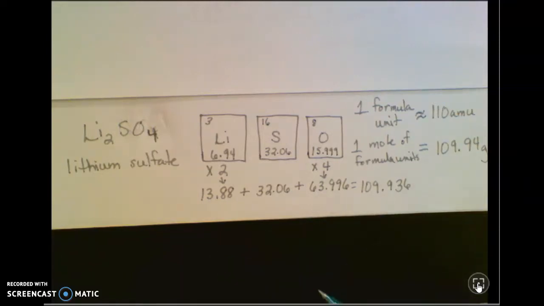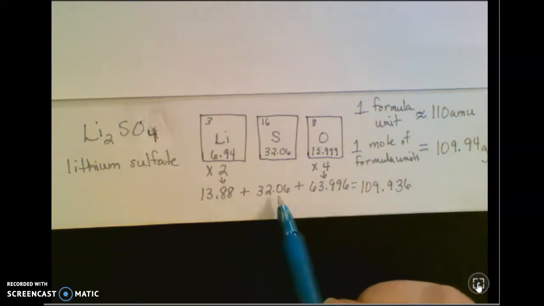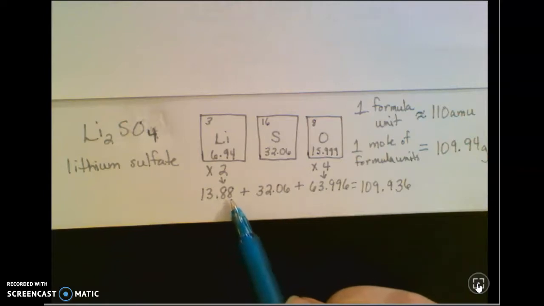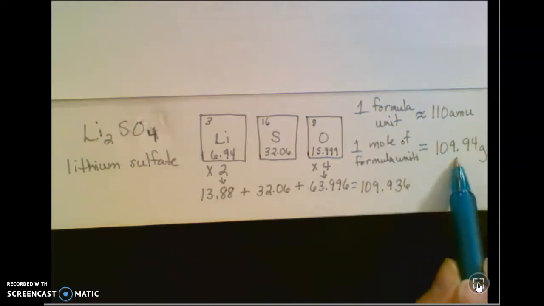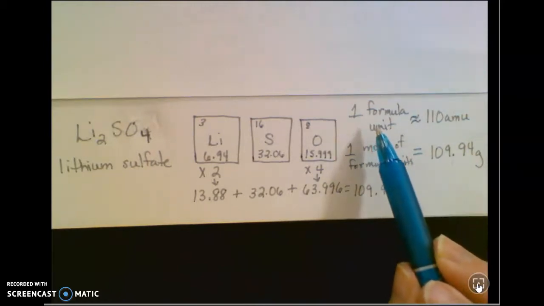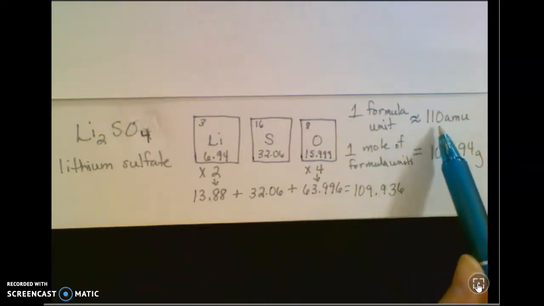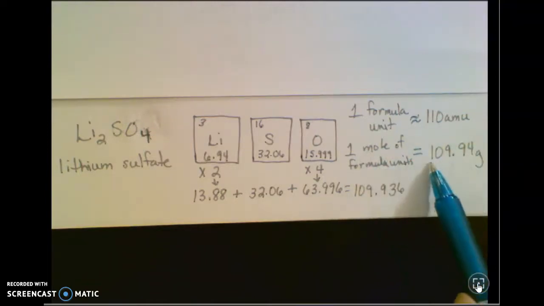Now I'm going to pay attention to my significant figures. I know, your favorite thing. These have 2 decimal places, or they're precise to the hundredths place. This one is precise to the thousandths place. So when I look at my molar mass, I'm going to round to the least precise, and so I've got 2 decimal places here to match my least precise numbers. So again, 1 formula unit of lithium sulfate would be about 110 atomic mass units, but 1 mole of those formula units would be about 110 grams. I can be a little more precise with my formula unit there.